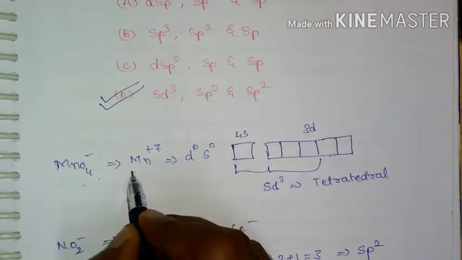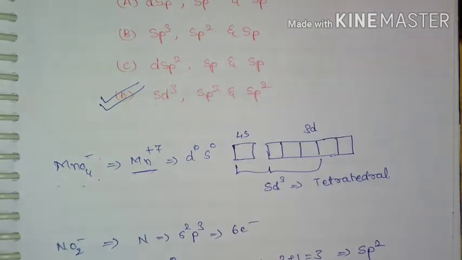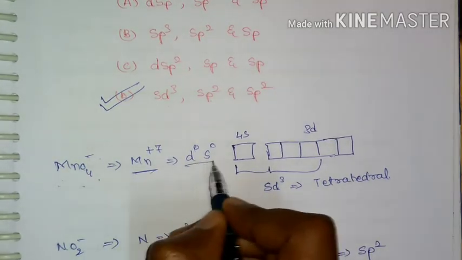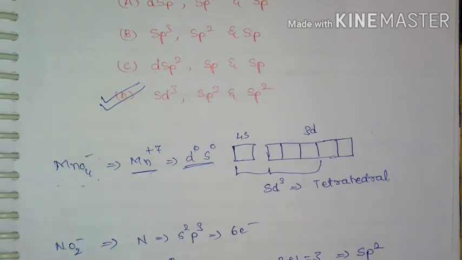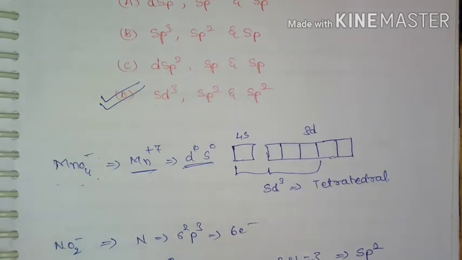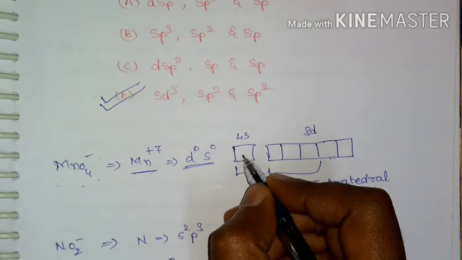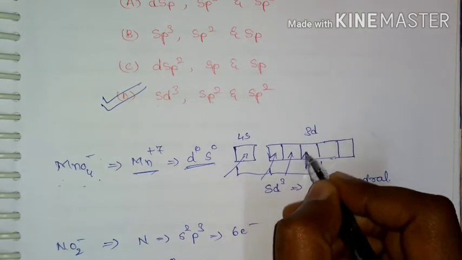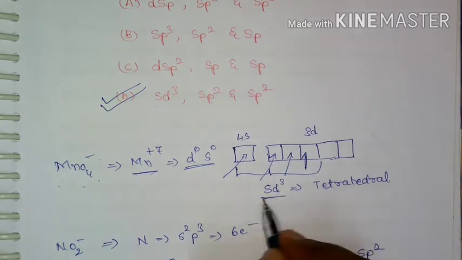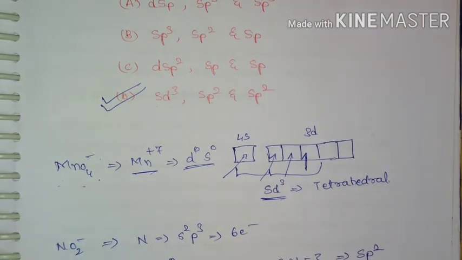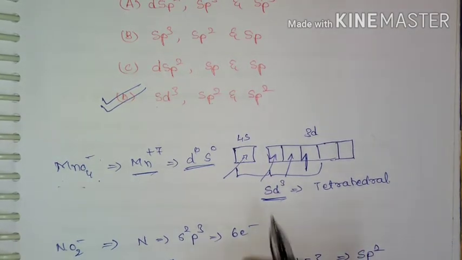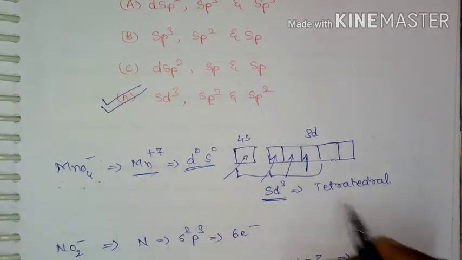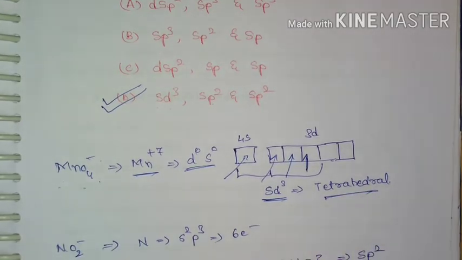In MnO4 minus, the central atom is in +7 oxidation state, so there are no electrons in d and s orbitals. So all oxygens are going to donate their electrons, and the hybridization comes out to be sd3. And if it is having sd3 hybridization, then the geometry will be tetrahedral.